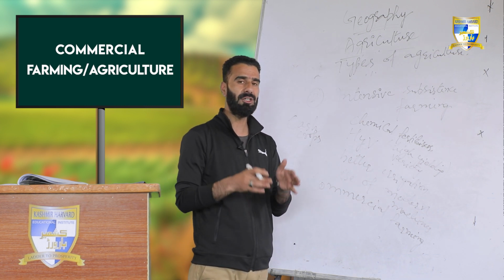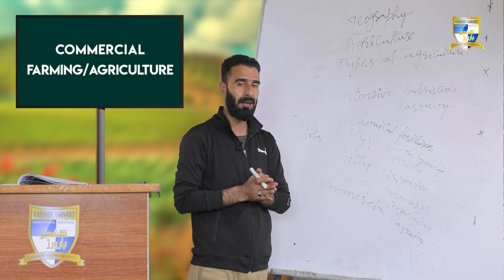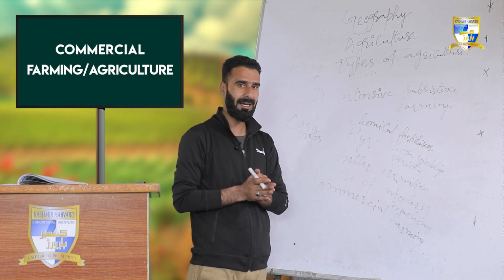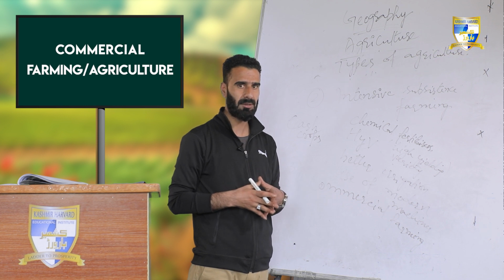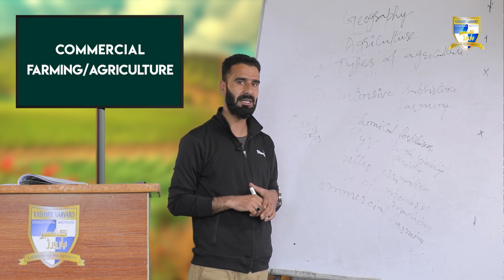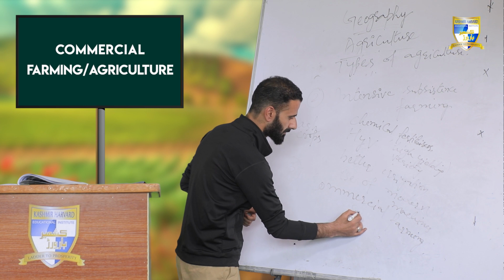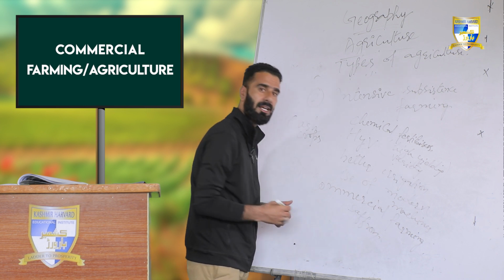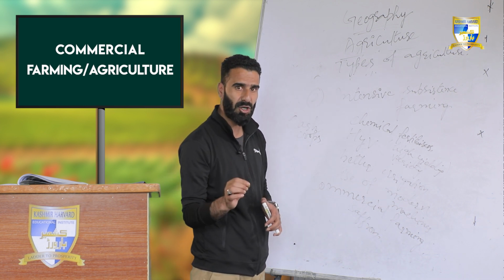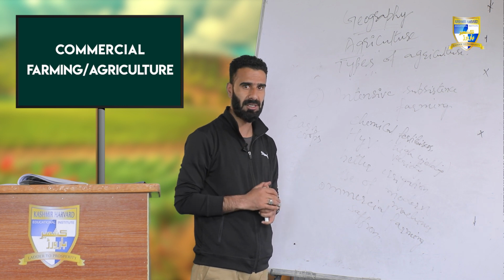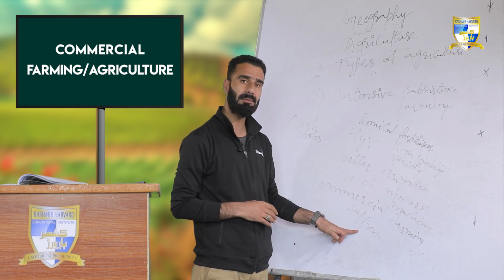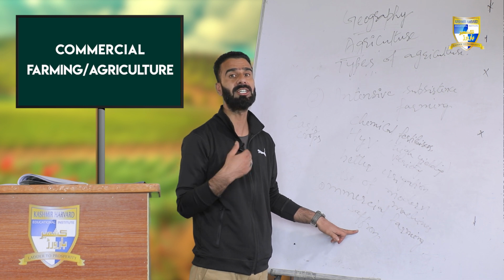For example, in Jammu and Kashmir we cultivate numerous types of crops. One crop of Jammu and Kashmir is saffron. Saffron is called the commercial crop or cash crop of Kashmir because it is entirely sold in the market to earn money, to earn cash.